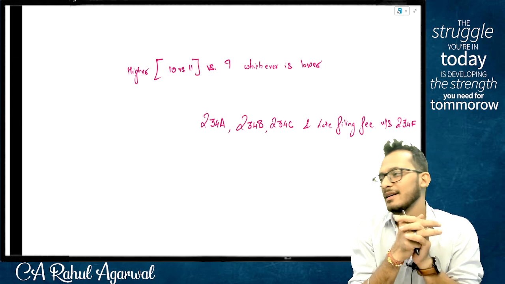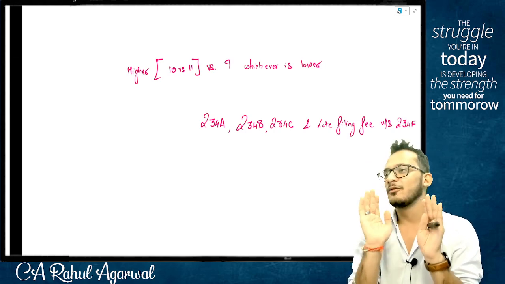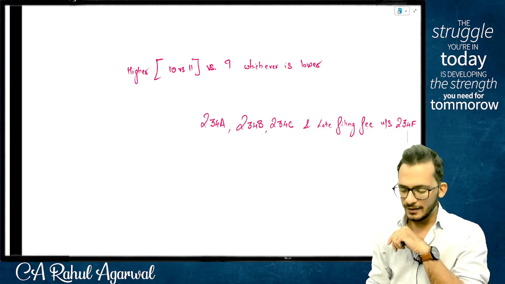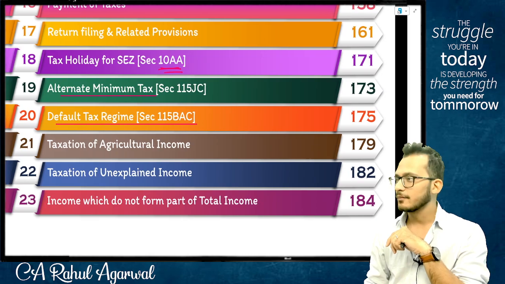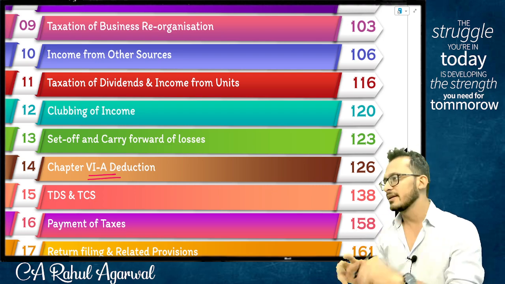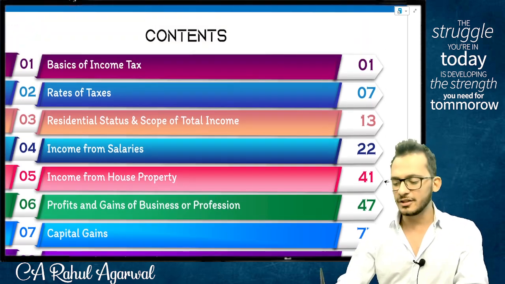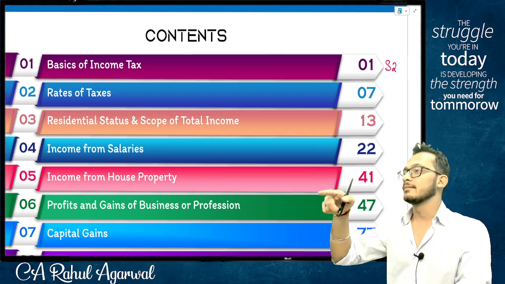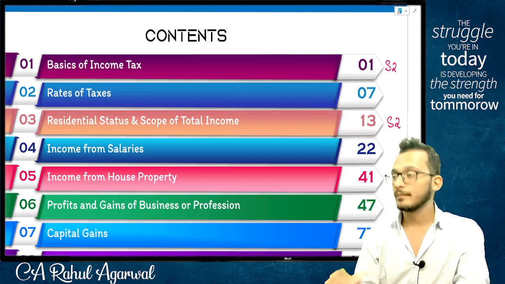Yes or no? Yes. This is your golden rules of taxation, people. And if you honestly follow these golden rules of taxation, your syllabus will get over. Your 25 chapters or 23 chapters form part of this syllabus. Step number 1 you know already, identifying the question, no requirement there. Step number 2 is identifying person. People, we already discussed the person definition in chapter 1. It was identifying person and residential status. Residential status is a part of chapter 3.